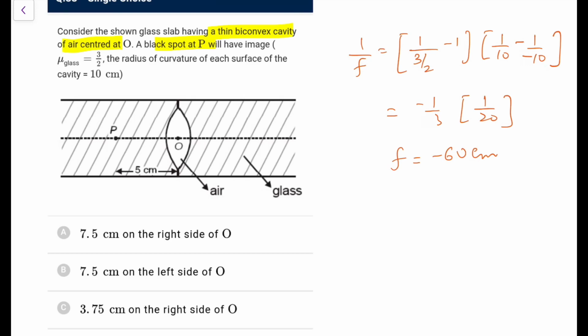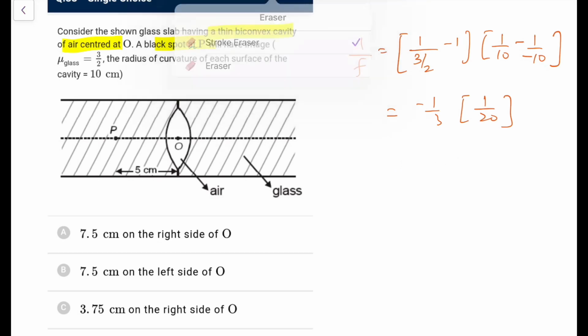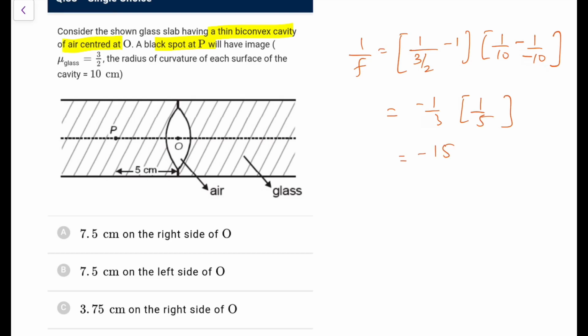Okay, not 1 by 20, I am making a mistake here, 1 by 10, 1 by 10, it will become 1 by 5. That is my mistake, it will become 1 by 5. So it becomes minus 15 centimeter. So negative, that means it will behave like a concave lens.